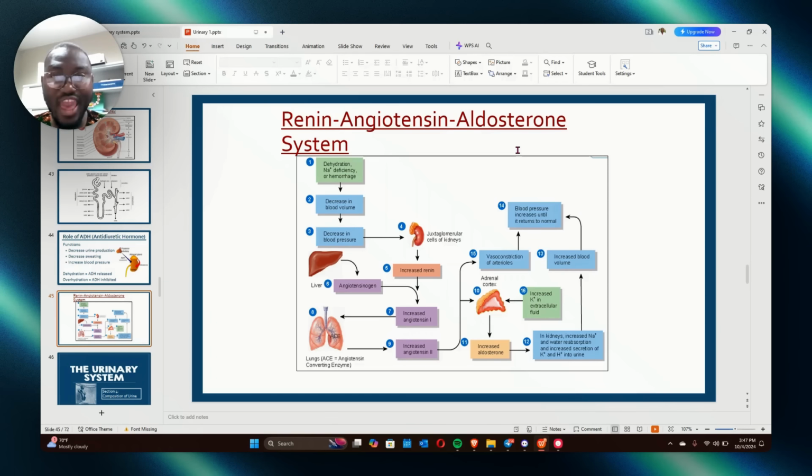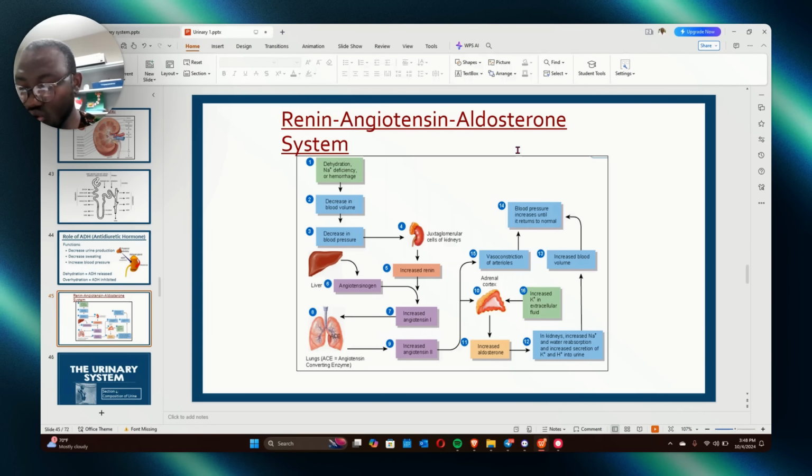Vasoconstriction of the afferent. Any option you see, please pick it. It is very, very important. You understand? So they may ask you, if they constrict what, do we reduce the filtration? It is the afferent. Why? Because the afferent is a big door. So if you want to reduce or increase blood pressure, it has to be on that afferent. Either you are constricting or relaxing, because that's where we have the maximum impact. So always remember. If they ask you which of the following reduces glomerular filtration rate, it is constriction of the afferent, that's vasoconstriction of the afferent.